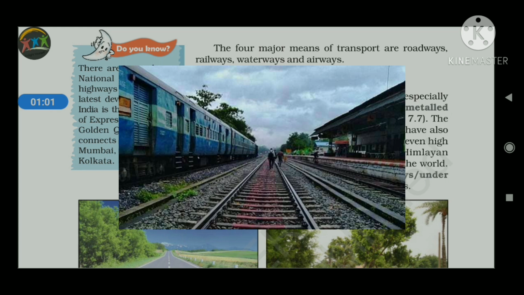So it is not like the roadways. It is different from the roadways in respect of the line on which it runs. This is the major difference between the roadways and the railways.